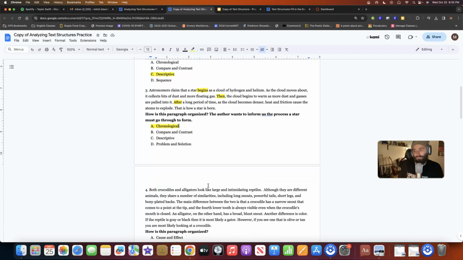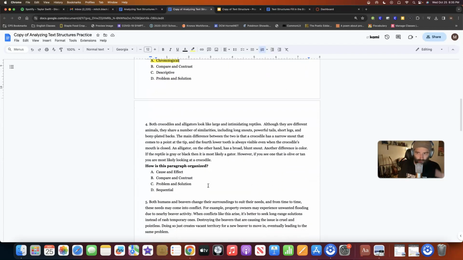So we have 2 more, and we can already guess. Like I'm going to give all 5 examples. So here we have arguably the easiest type of text structure because the signal words are always just so apparent. So here, both crocodiles and alligators look like large and intimidating reptiles. Although they are different animals, they share a number of similarities, including long snouts, powerful tails, short legs, and bony plated backs. The main difference between the two is that a crocodile has a narrow snout that comes to a point at the tip, and the 4th lower tooth is always visible even when the crocodile's mouth is closed.